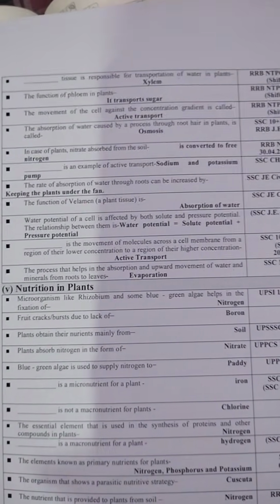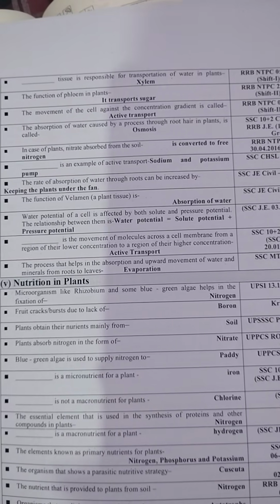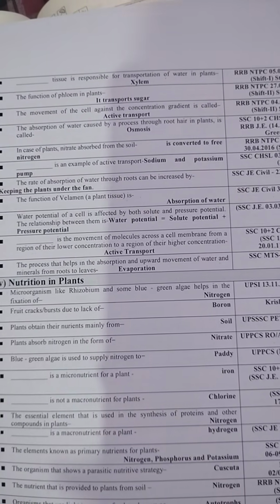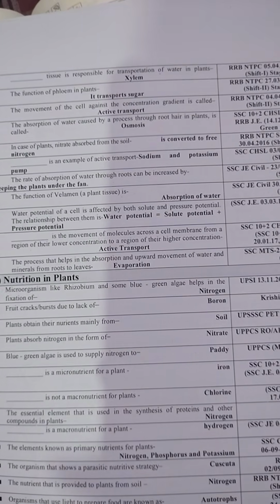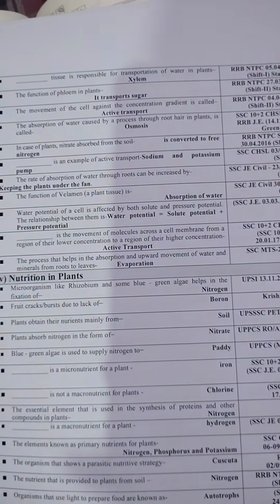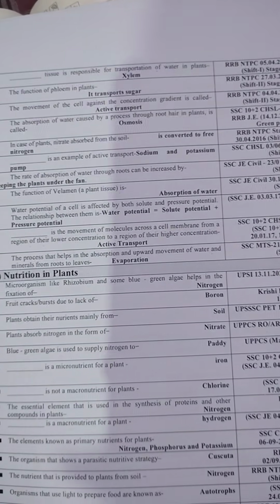Xylem is responsible for transportation of water in plants. The function of phloem, not water, is that it transports sugar. Movement of a cell against the concentration gradient is called active transport. The absorption of water by root hairs in a plant is called osmosis.